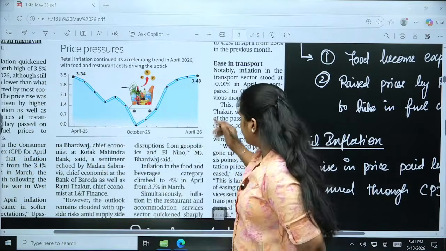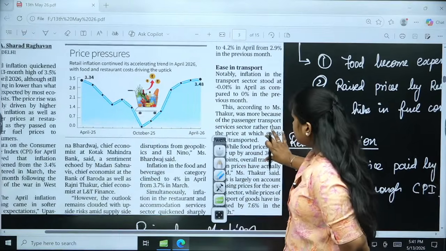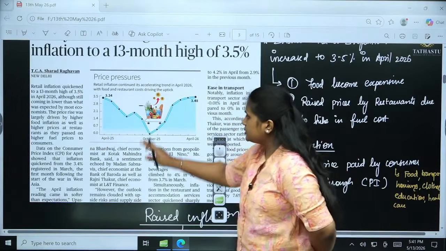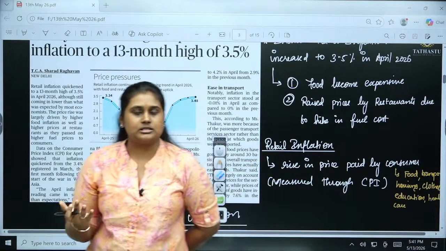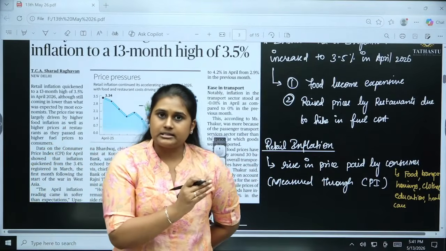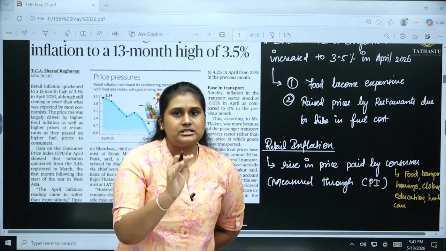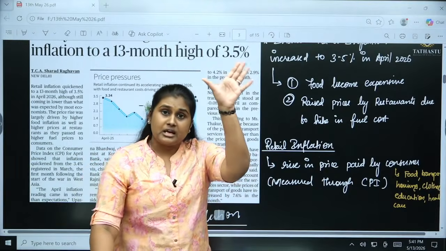So here we have to focus on why there is a hike and what the problem is. First concern, why there is a hike: it is because of the West Asian conflict. That is a major issue.